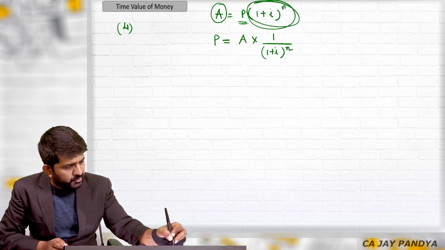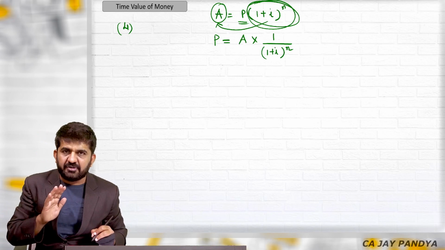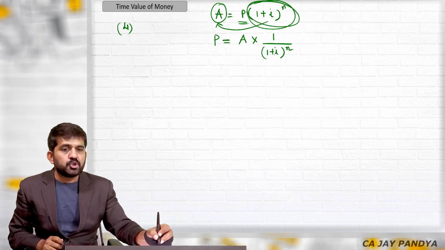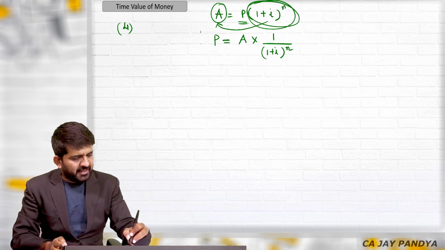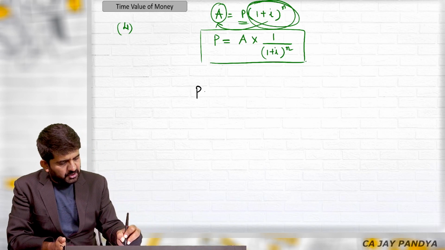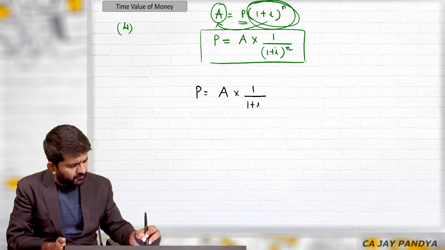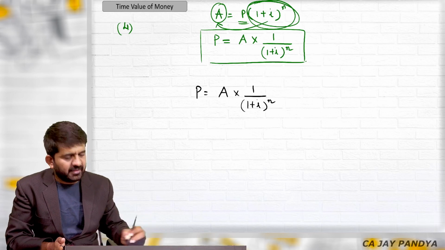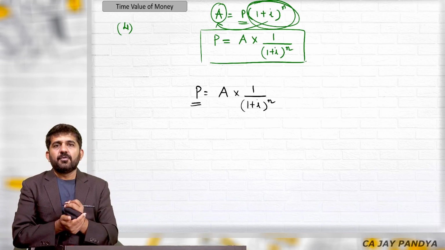If this goes to the other side, instead of multiplication, it will become division. So whenever you want to find the present value, I'll use this formula. What is the formula? P is equal to A into 1 divided by (1 plus I) raised to n. And believe me, automatically you will get the answer of P.